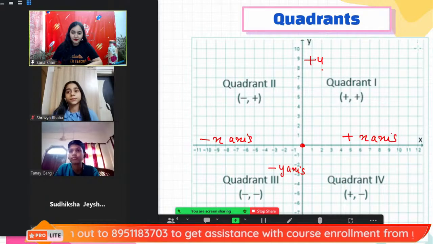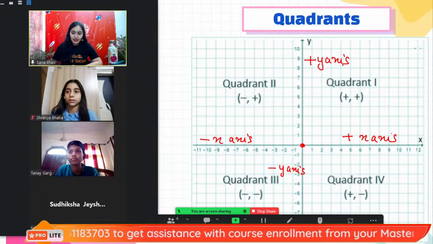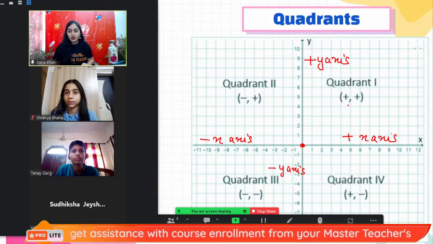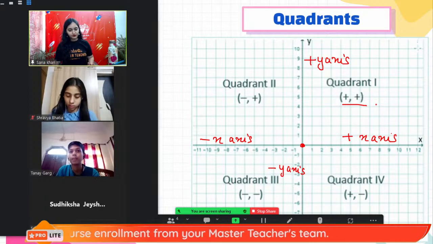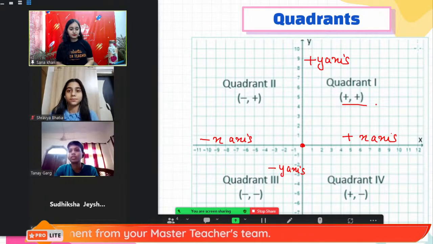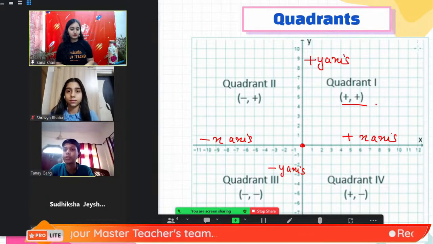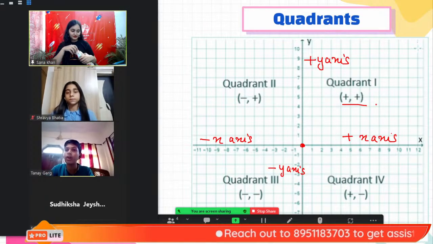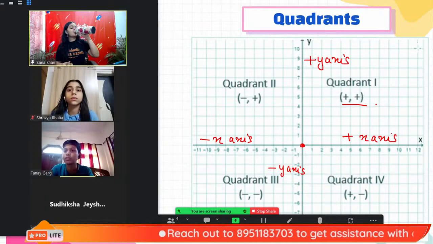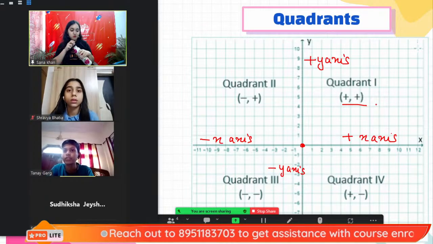Correct. Very nicely explained. Tanay, can you also explain the signs of the coordinates in each quadrant? Ma'am, the first quadrant has two signs, positive and positive, because when we go to the right-hand side of the x-axis, it is positive, and upward on the y-axis, it is also positive. So positive and positive is the sign of the first quadrant.